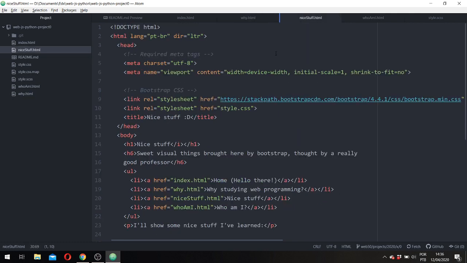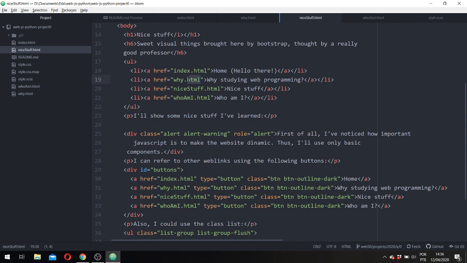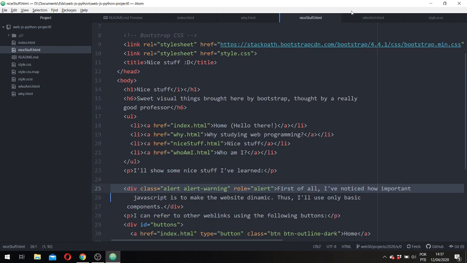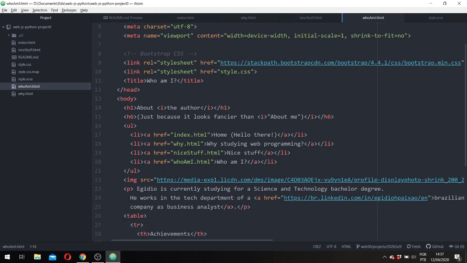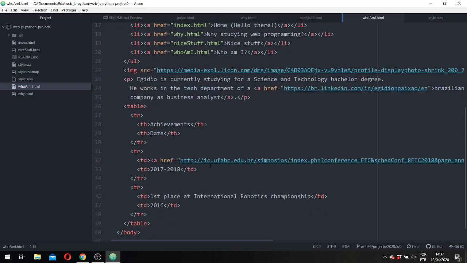Let me select that. On the Nice Stuff web page, there is the use of the unordered list, of the alert warning class, the buttons, and the list group flush class. Okay? On the Who Am I, there's just the href to Bootstrap, to LinkedIn, and to my university webpage talking about my research project.